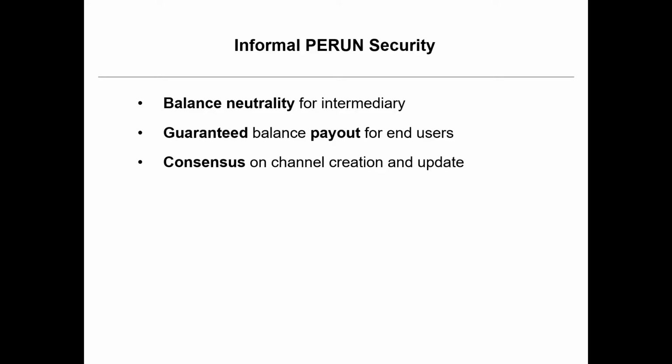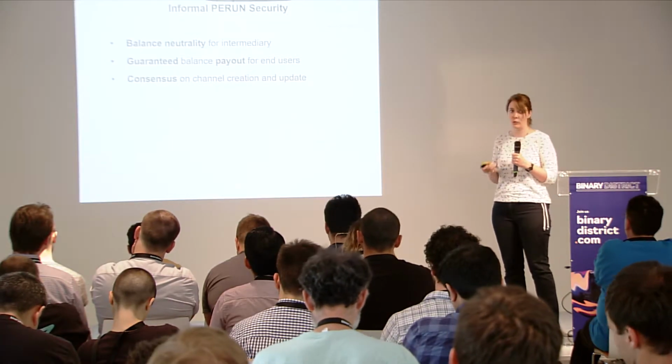Okay, but I promised to also talk about the security. So we tried to formulate 3 security properties that we need of the channel network system. We want, first of all, that the intermediary always stays financially neutral, balance neutrality. So it must not lose coins as long as it's honest. The second one is that the end users will always be guaranteed to get their money within some predefined timeout. The money cannot be blocked. They always know when they will get their money back. And as soon as I get a message saying, I gave you 1 coin, I know I can get this coin. So I always have guaranteed payout.